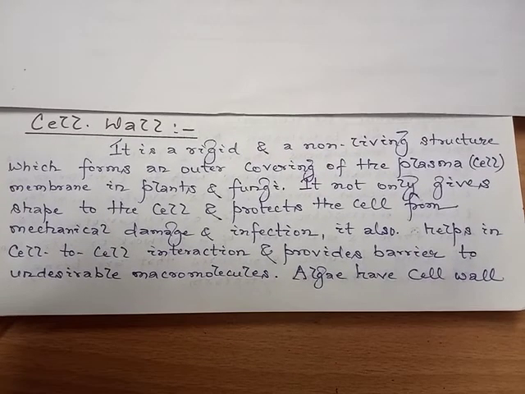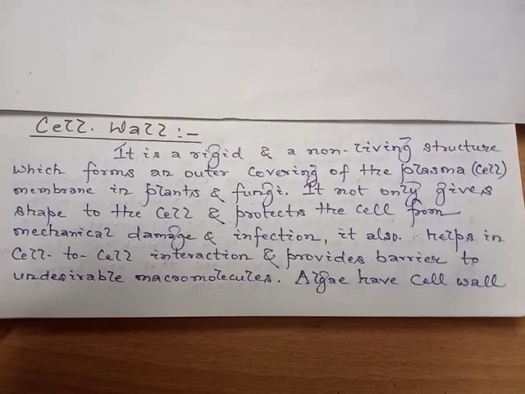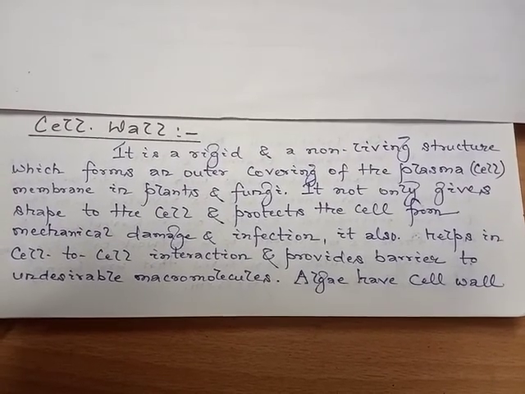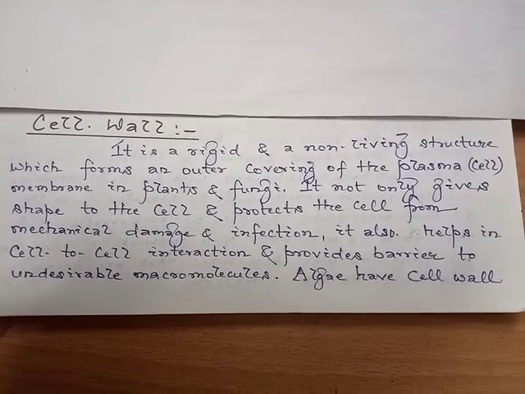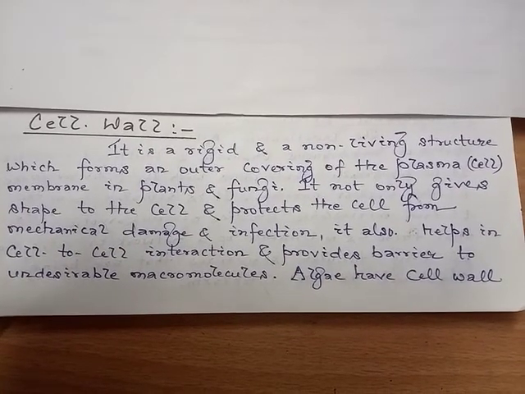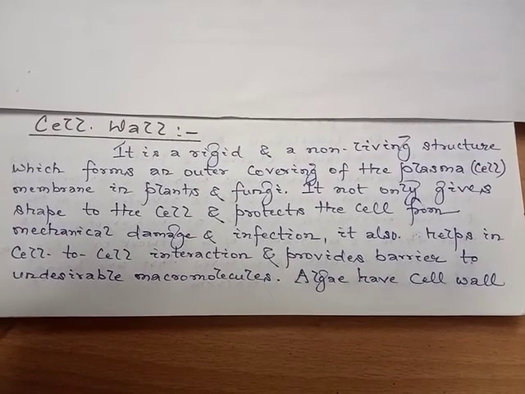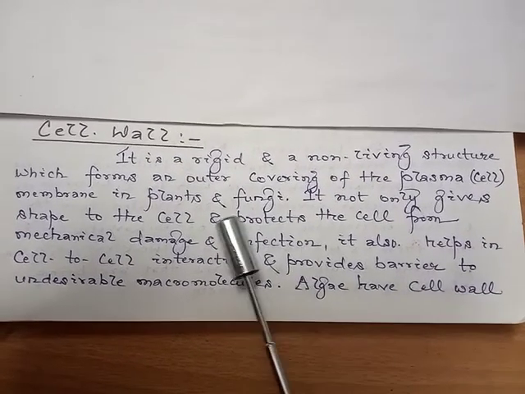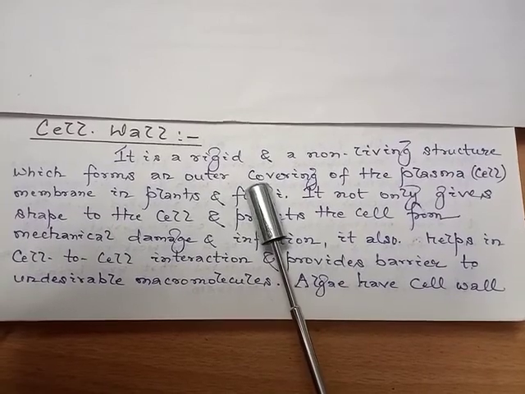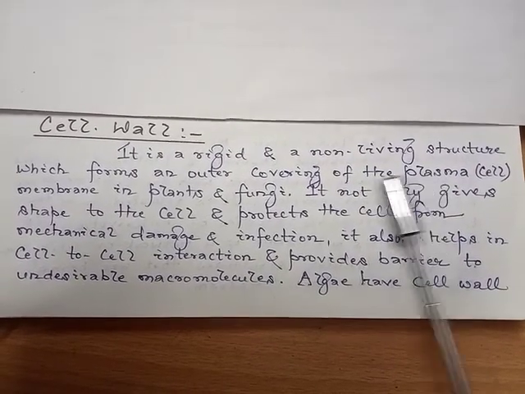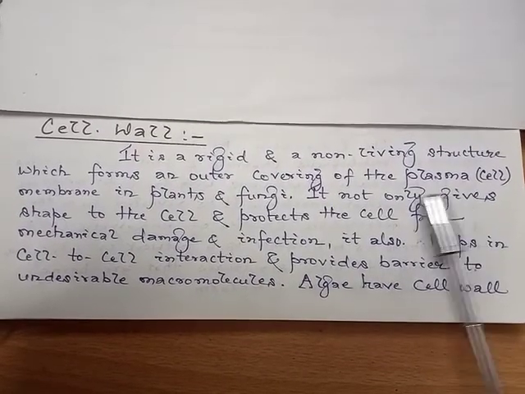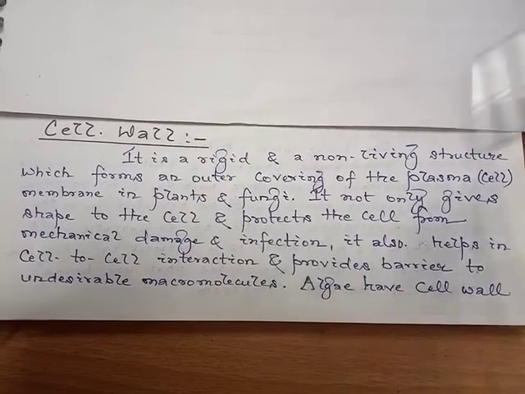As we are familiar, the cell wall is absent in animal cells, but it is present in plant cells as well as fungal cells. Also, we have discussed that it is present in bacterial cells. So, we may say the cell wall is a rigid and non-living structure which forms an outer covering of the plasma membrane in plants and fungi.